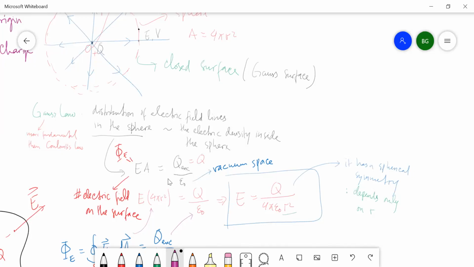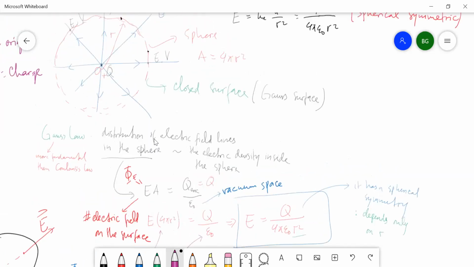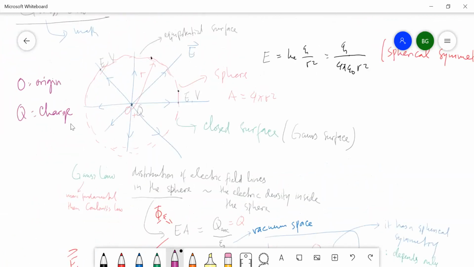Jadi Q enclosed di sini adalah berapa banyak muatan, kalau saya buat misalkan ini adalah permukaan bola. Di pusatnya ada muatan titik di O. Berapa Q enclosed-nya? Berarti cuma satu, karena secara klasik satu titik itu cuma bisa satu muatan.